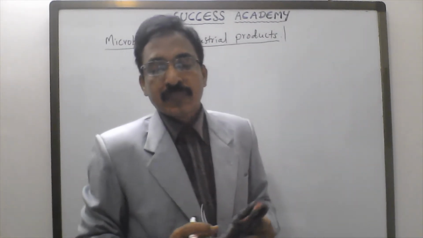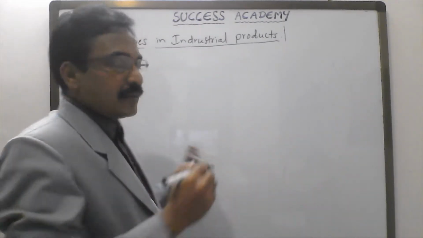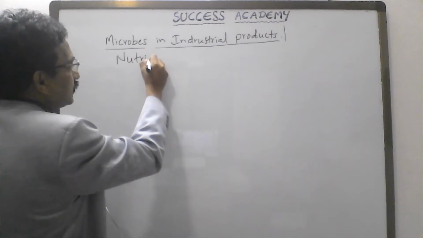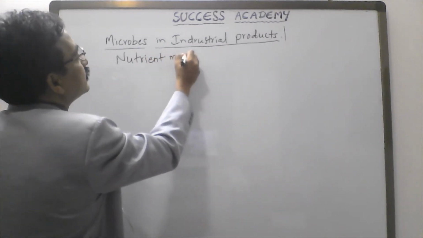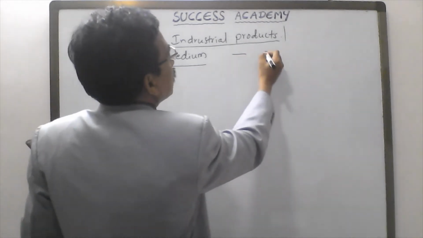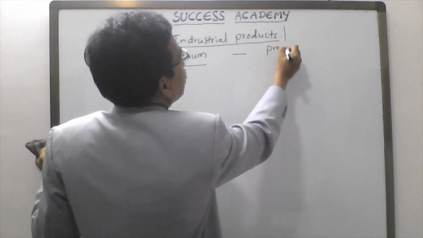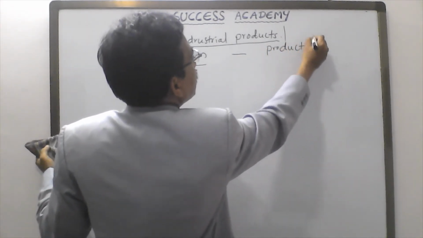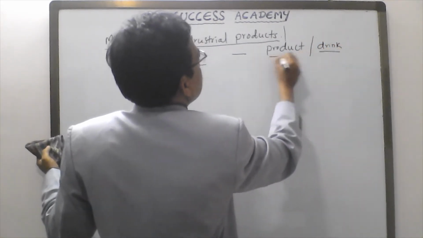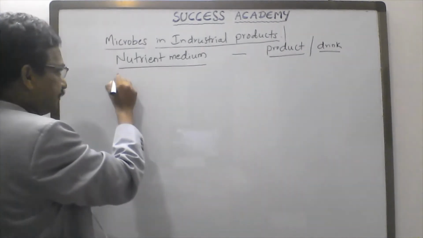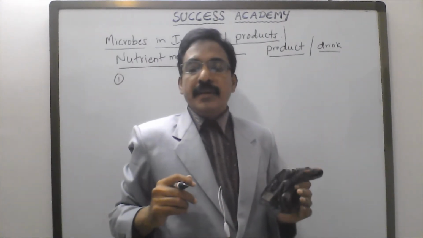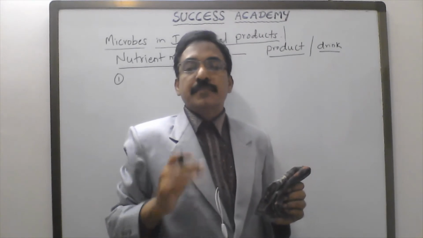Okay, note down. The first one is nutrient medium and the product, the alcoholic drink or beverage. First one: beer is produced from barley malt.